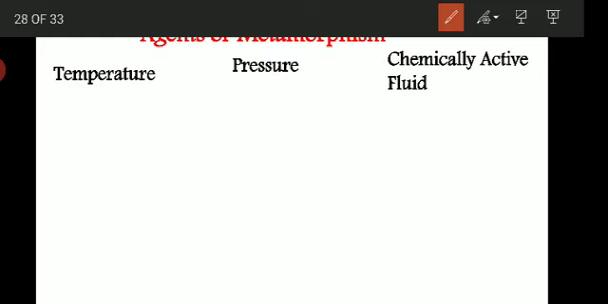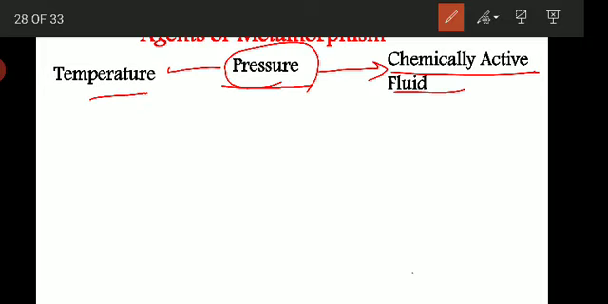Next we'll see the pressure. About the pressure we will discuss. This is one more important agent of metamorphism, which again brings widespread changes with the association of chemically active fluids, and with or without much heat. So pressure alone, or associated with temperature as well as the chemically active fluid, will bring the changes. Many metamorphic changes are induced solely because of the pressure factor.